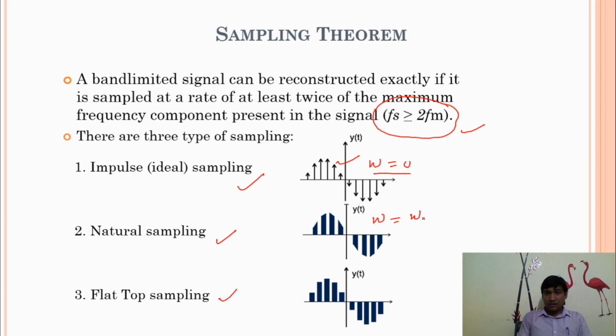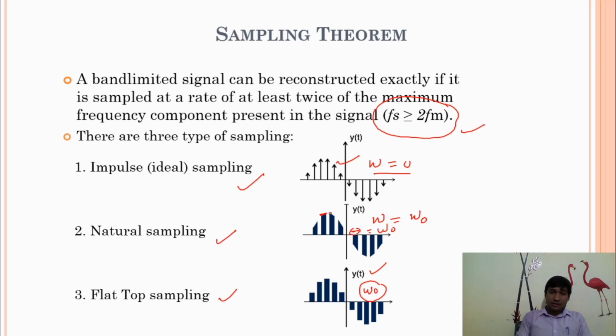Here we also use a finite pulse width, but the difference between case number 2 and case number 3 is only the top surface of the pulse.